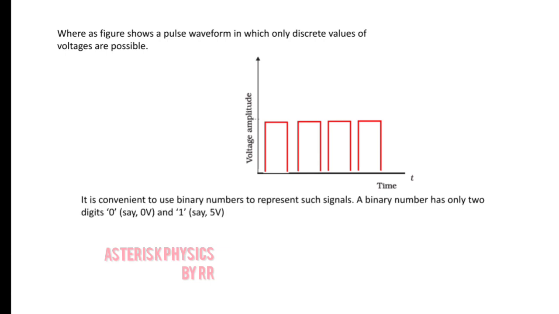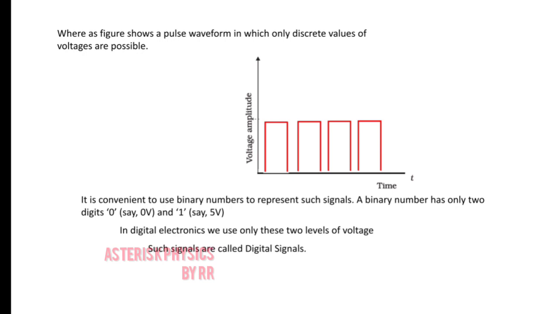So it is convenient to use binary numbers to represent such signals. A binary number has only two digits, that is 0 and 1. In digital electronics, we use only these two levels of voltage. Such signals are called digital signals.